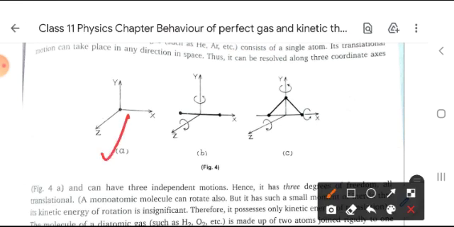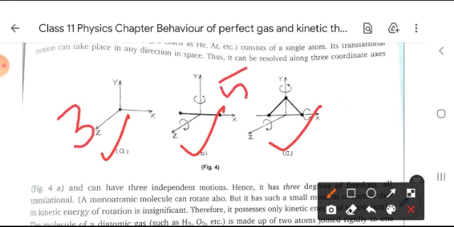For monoatomic, the degree of freedom is 3. For diatomic, the degree of freedom is 5. For triatomic, the degree of freedom is 6.